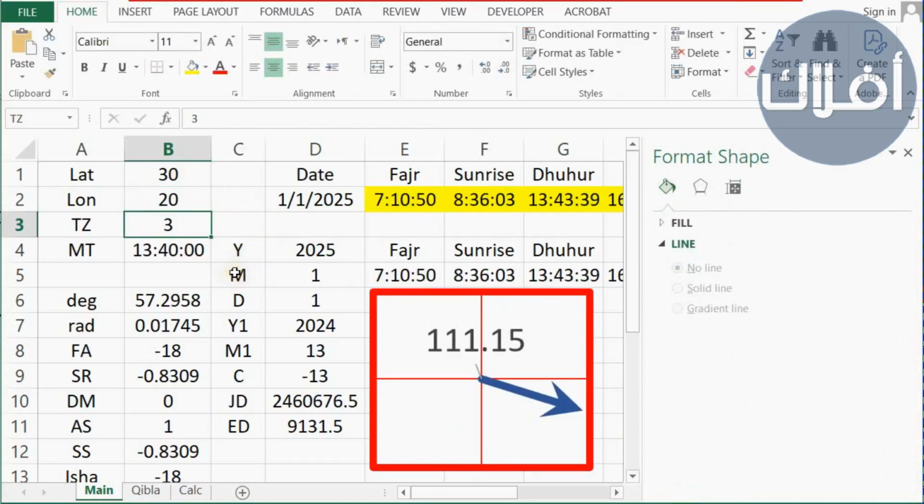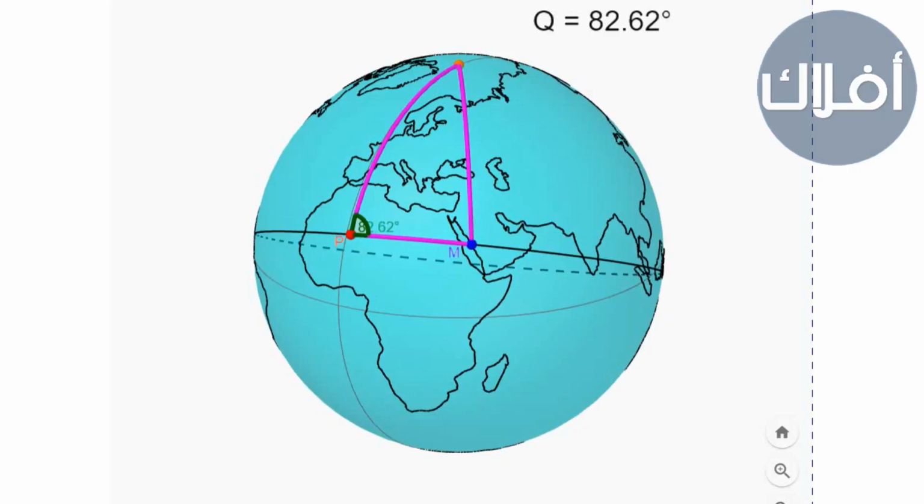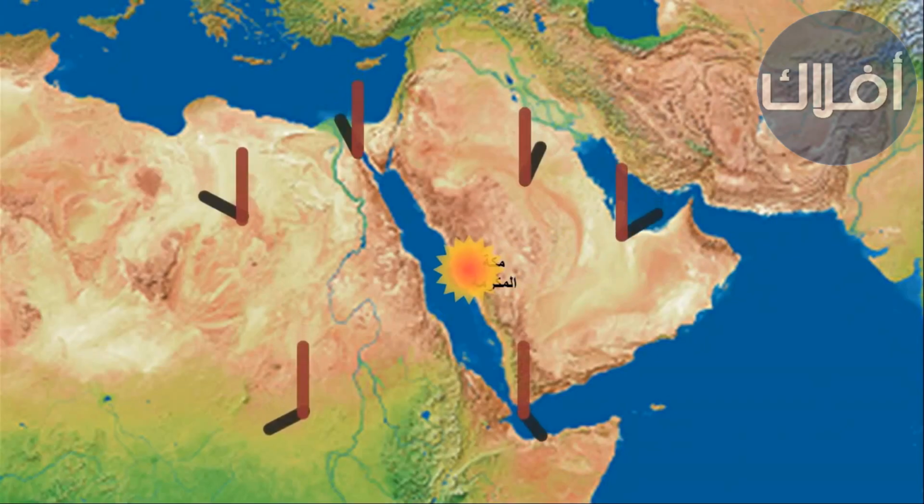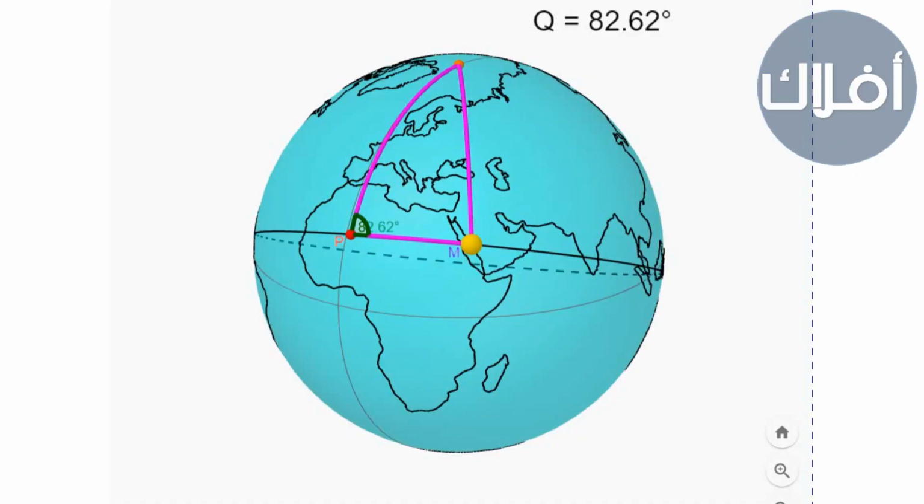Now we have finished the easy step, which is determining Qibla direction using the equation. If we return to this drawing, we know that this is Qibla direction. We know also that if the sun is perpendicular to Mecca, we can determine Qibla direction using the sun because the sun will be towards Qibla. So all you need to do is make the shadow exactly behind you and you will be facing Qibla. But this is not the only situation.